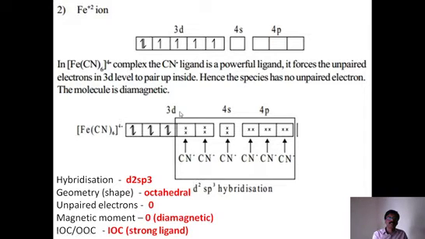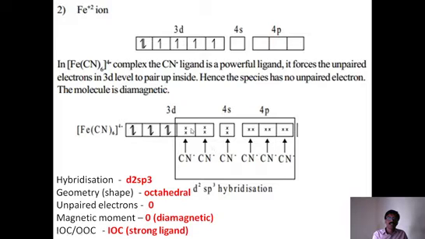D2sp3. D2 means 3d orbitals, s means 4s orbital, and p3 means 4p orbitals. So 2 d orbitals, 1 s orbital, and 3 4p orbitals. Now D2sp3 is the hybridization.